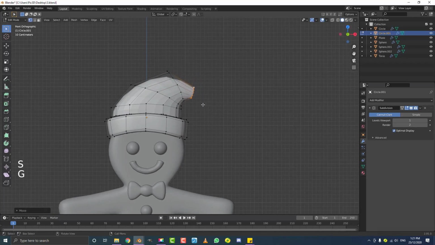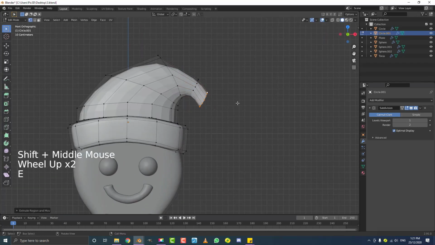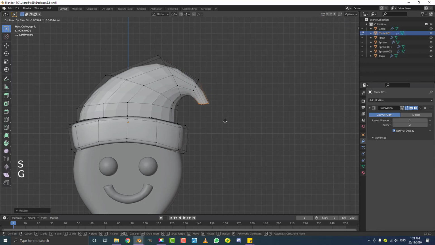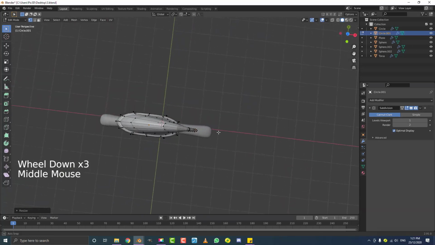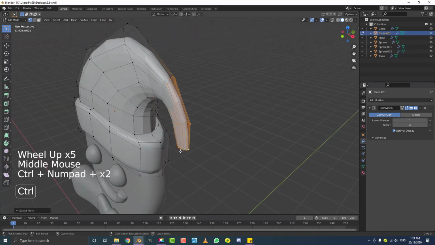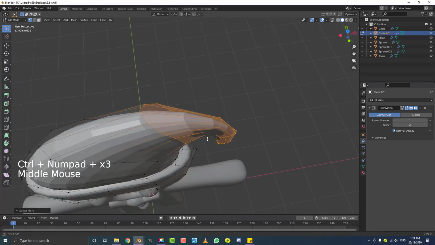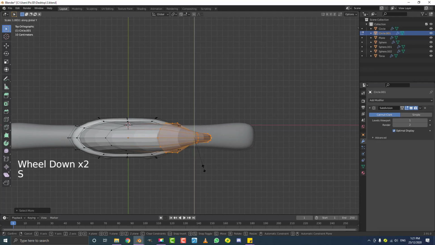What we're trying to do is just work our way around till we have it hanging. So E to extrude, R to rotate, S to scale, and then I'm going to scale it up just a bit, and then I'm going to go E to extrude it down one more time like that, and then S to scale. So you can see that's what it looks like, but it's a little bit too flat. So in our top orthographic view, with that edge still selected, we're going to go Control plus to grow the selection a few times like this. In our top orthographic view, we're going to hit S and then Y and just scale that out in the Y a bit.